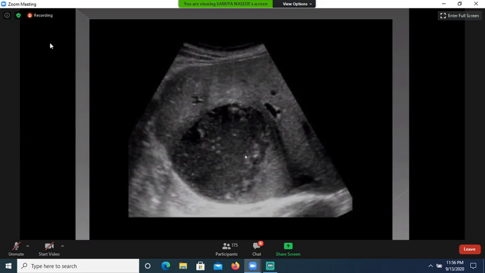So this is hepatic abscess, and it is drainable. This is not a resolving abscess. It can be drained under ultrasound guidance.